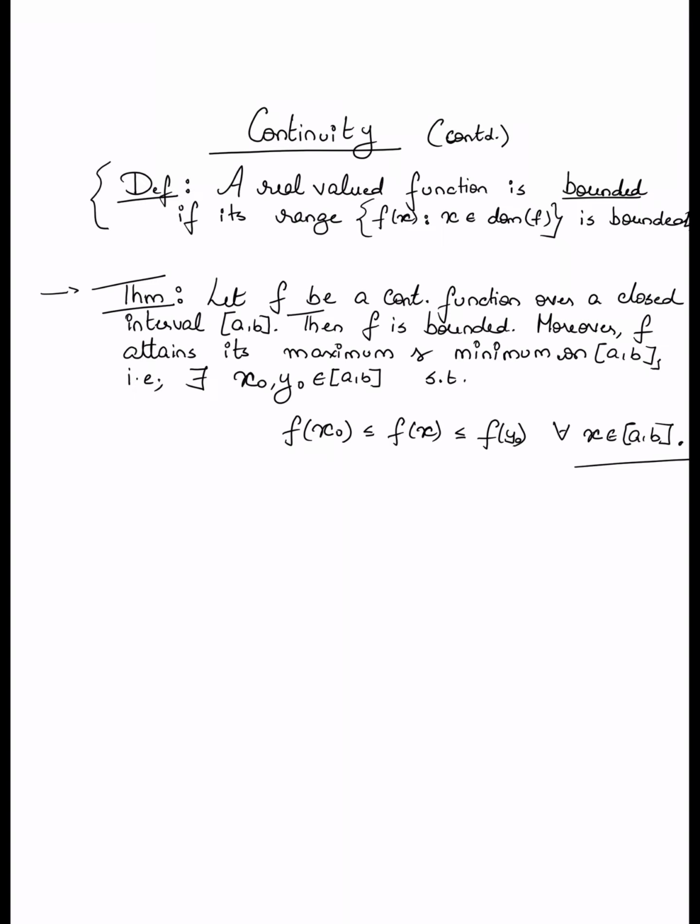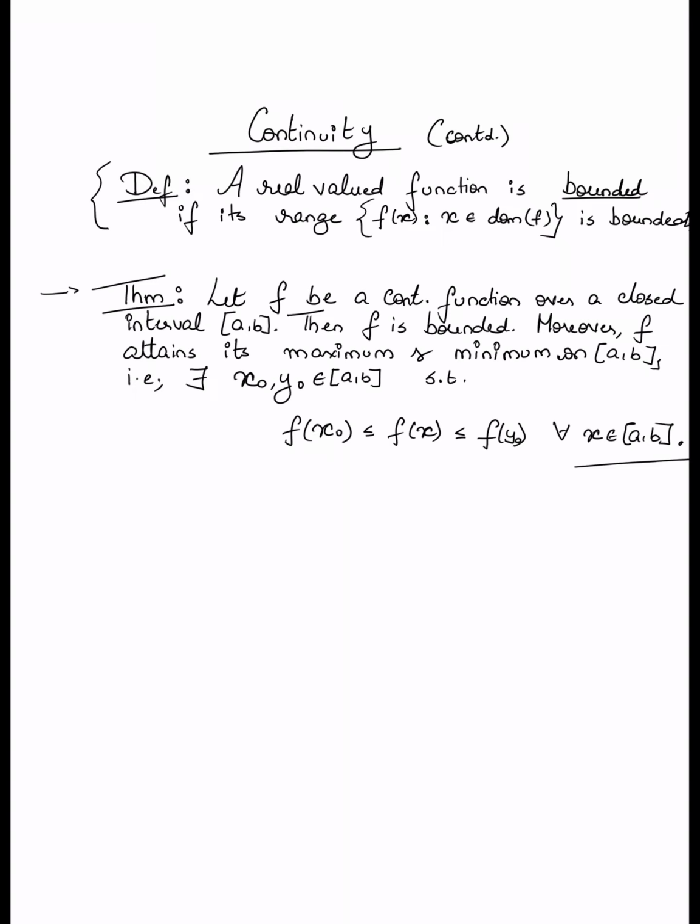In other words, I can find a point x0 and a point y0 also in the interval a, b, such that f of x0 is a lower bound on the function value and f of y0 is an upper bound on the function value. So x0 is like the minimizer of the function over the interval, y0 is the maximizer.